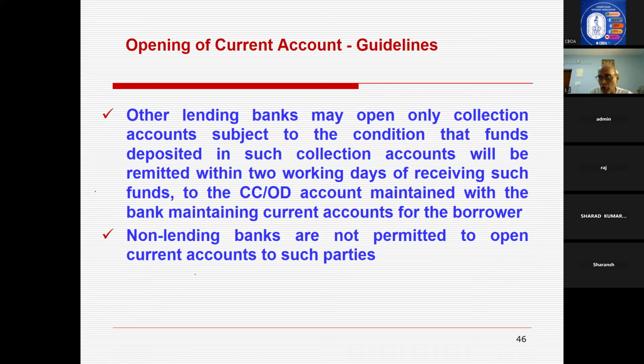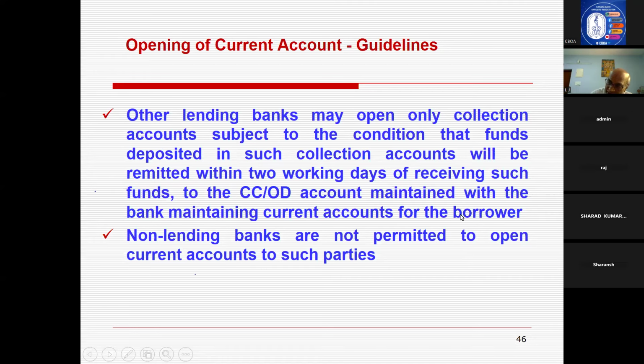Other lending banks, so 2-3 banks are there, can open only a collection account, subject to the condition that funds deposited in such collection accounts will be remitted within 2 working days of receiving such funds to the ODOCC account maintained with the bank maintaining the current account for the borrower.